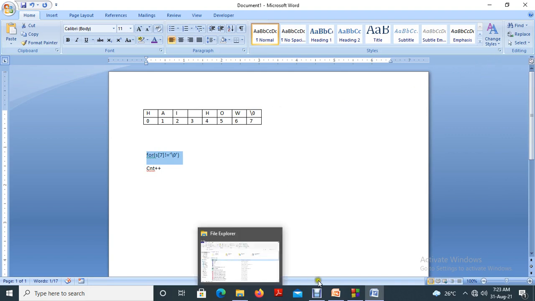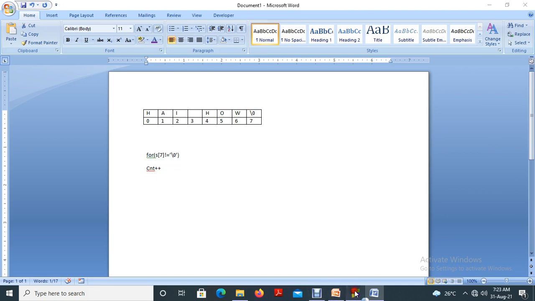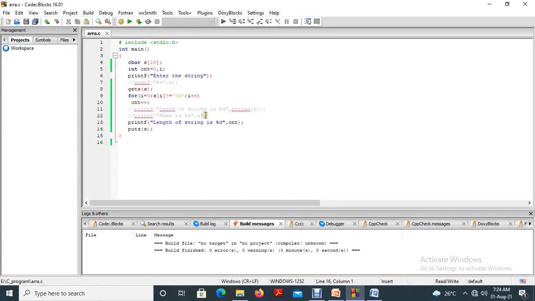Okay, hope you understand this program. This is the way that we have to find the length of the string. The important thing to mention is that the null character automatically marks the end of the string. The end of the string means the last character will be a null character. So we can easily identify where the string ends, and based on that we can process.